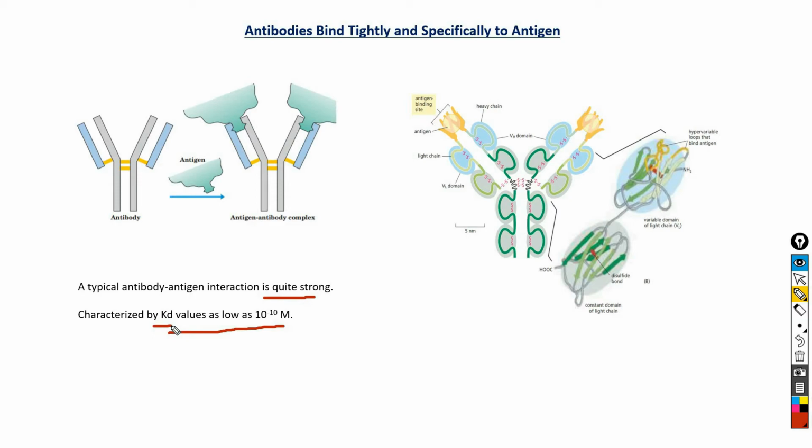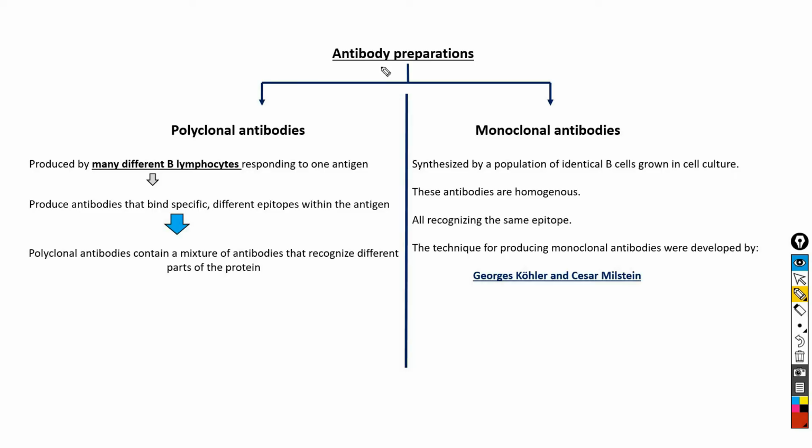The energy required to produce a Kd of 10 to the power minus 10 M is approximately 65 kJ per mole. So it is the chemical complementarity between the antigen and its specific binding site on the antibody, and conformational changes in the antibody and antigen, that provide the specificity for antibody-antigen interaction.